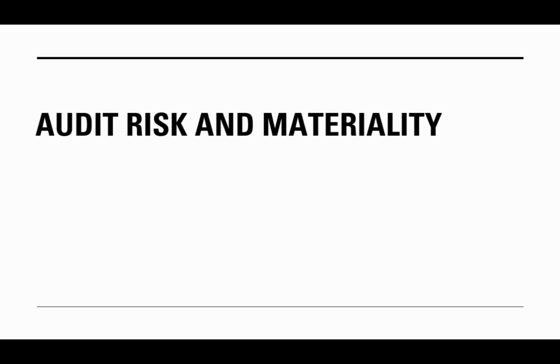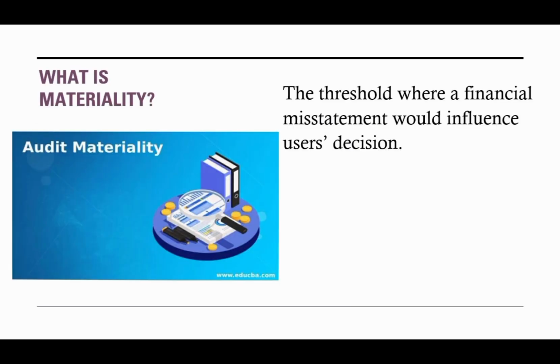On this lesson, we'll be focusing on audit risk and materiality. What is materiality? Materiality is the threshold where a financial misstatement will influence users' decisions. For instance, a 1 million rand error in a small business is material. The same 1 million rand typo in Apple's $400 billion revenue, probably not. But if that error hides fraud, even if it's small, it's suddenly material because context matters.